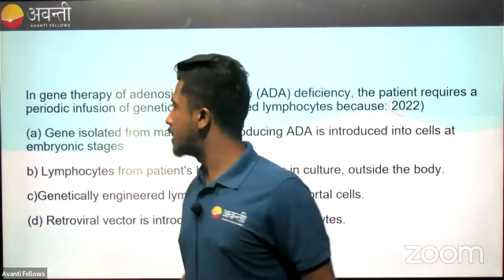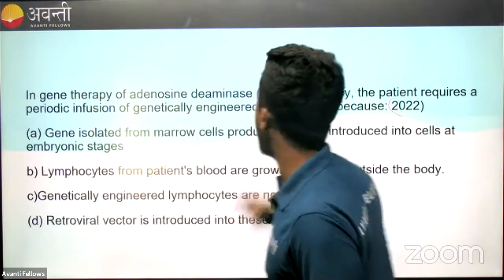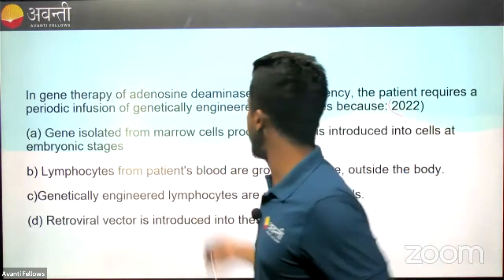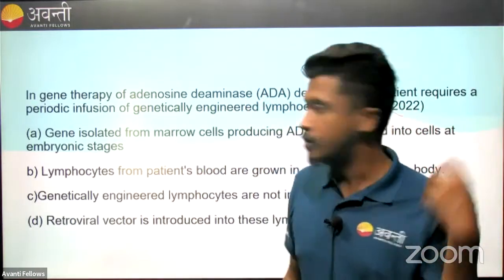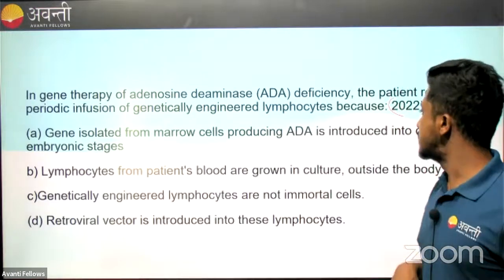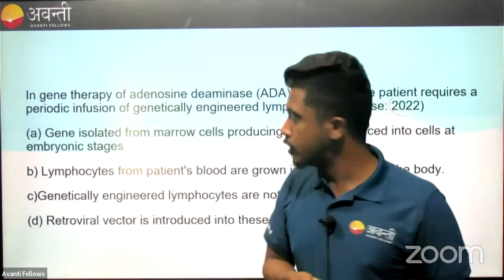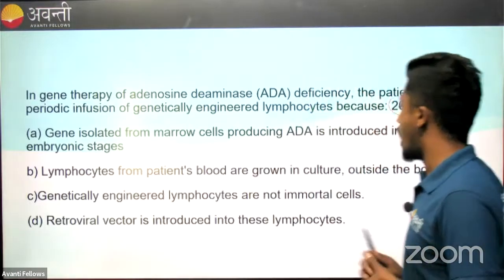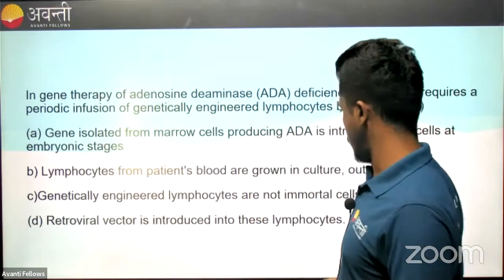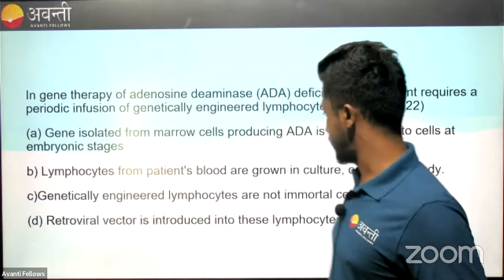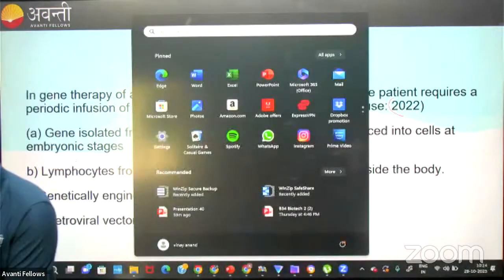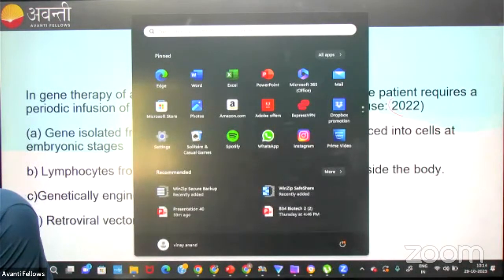Okay. So the question asks, in gene therapy of ADA or adenosine deaminase deficiency, the patient requires a periodic infusion of genetically modified lymphocytes. Why? Because. So your options are: gene isolated from the marrow cells producing ADA is introduced into the cells at embryonic stage; lymphocytes from the patient's blood are grown in culture outside the body; genetically engineered lymphocytes are not immortal cells; retroviral vectors are introduced into these lymphocytes. So I hope this is enough to understand the question and the options.